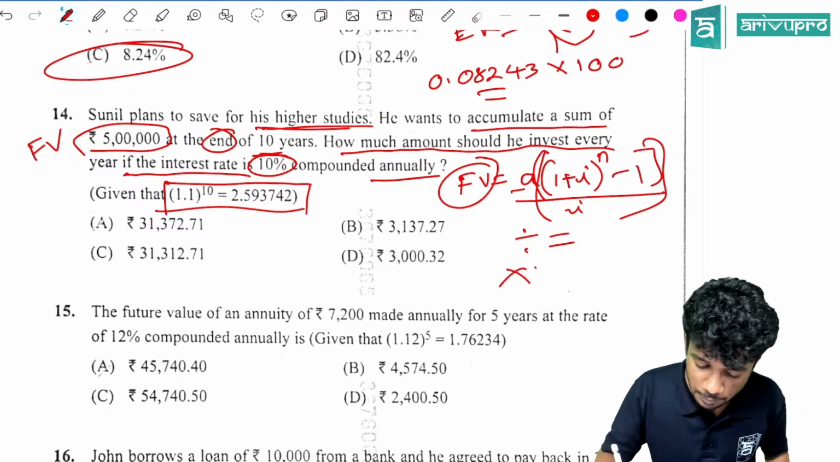Then the next one, the future value of an annuity of 7200. That means A value is 7200 made annually for 5 years. So N value is 5 years. The rate of interest is 12%. So given that 1.12 the whole raised to 5 is equal to 1.7634. Everything is given.